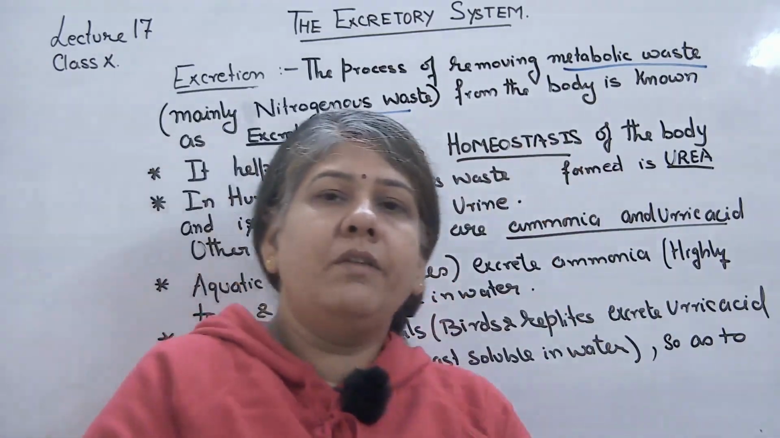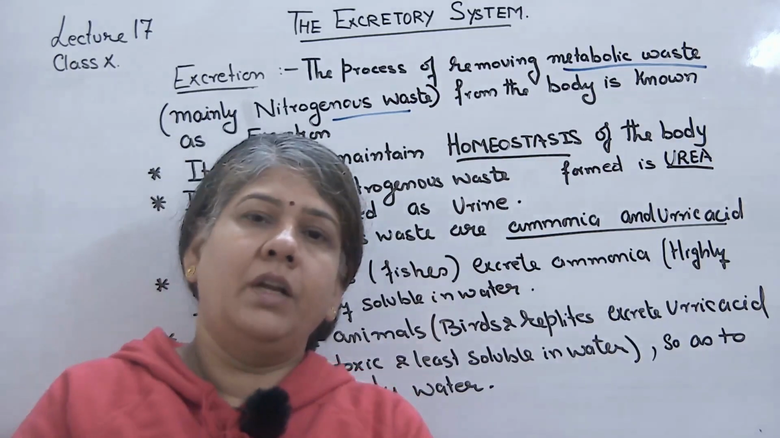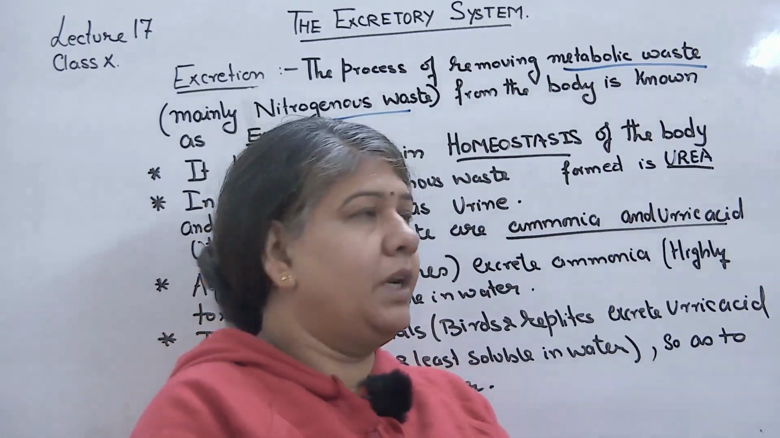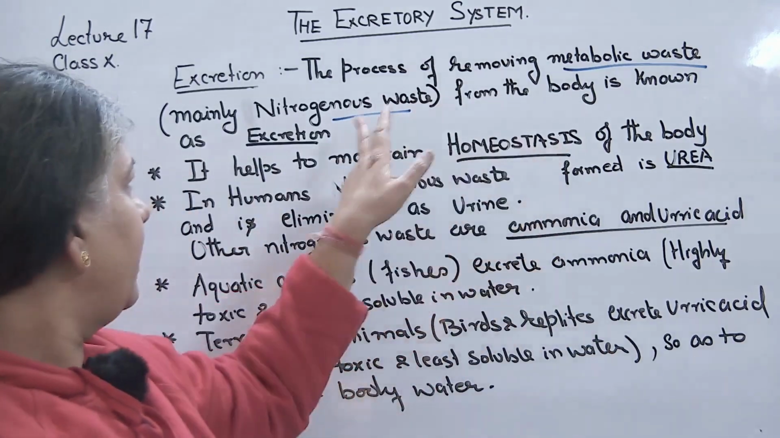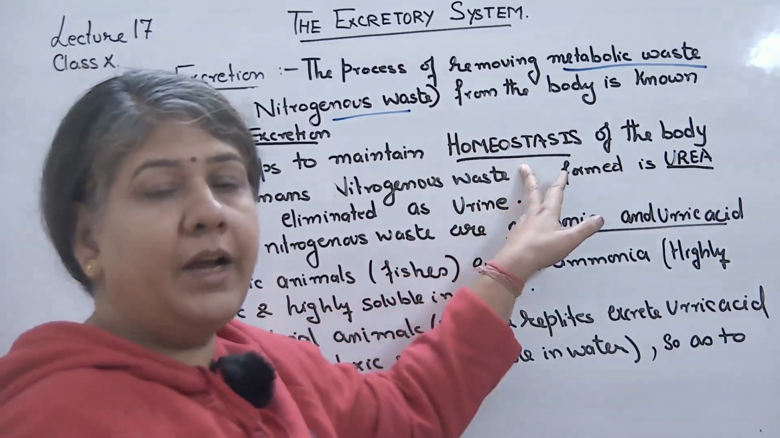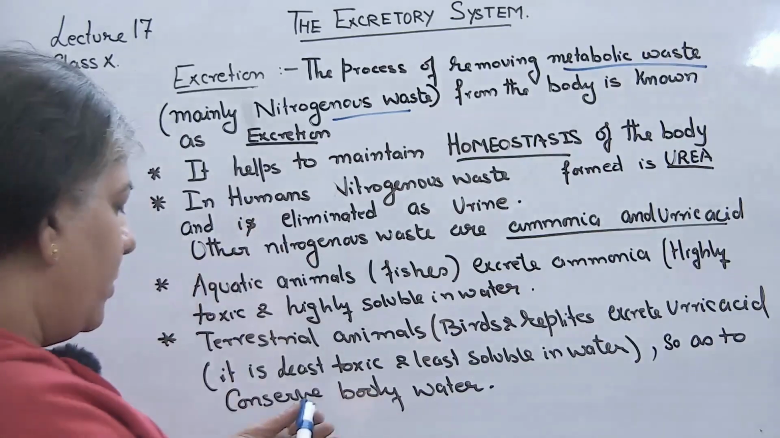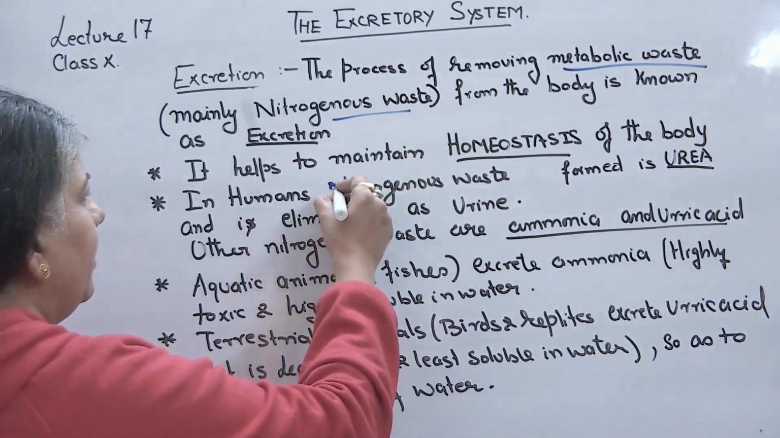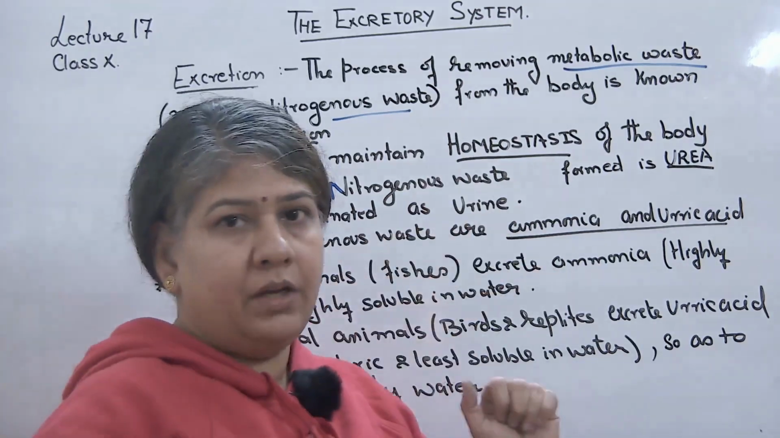Because external environment is changing, and to survive the internal environment of the body should remain steady or constant. So excretion is helping to maintain that fluid balance in the body. So human nitrogenous waste is in the form of urea, and it is eliminated as urine.